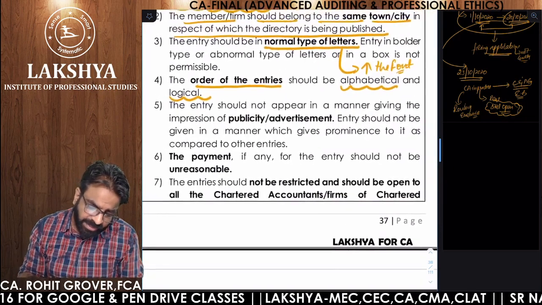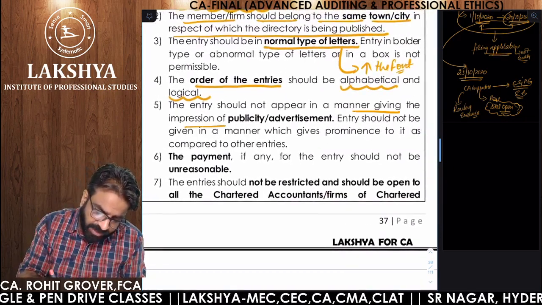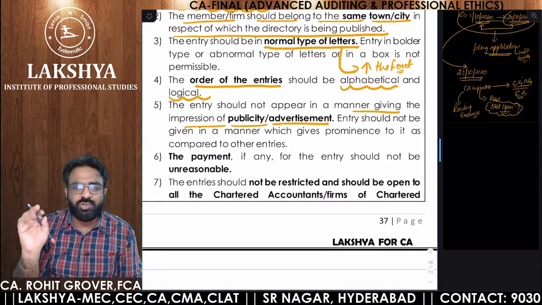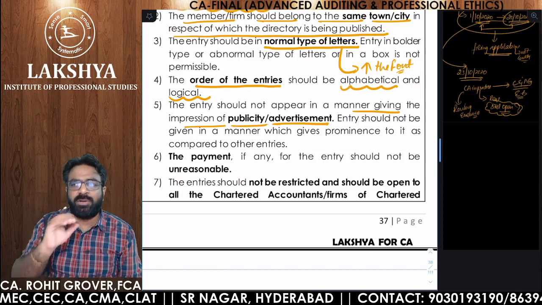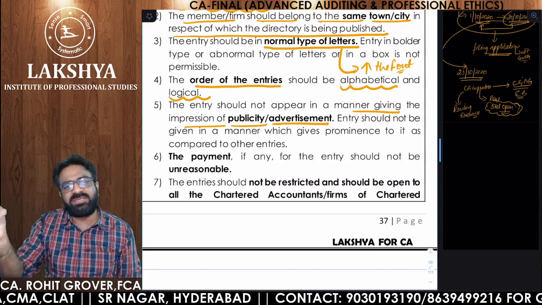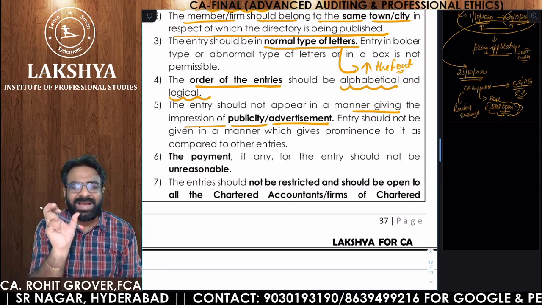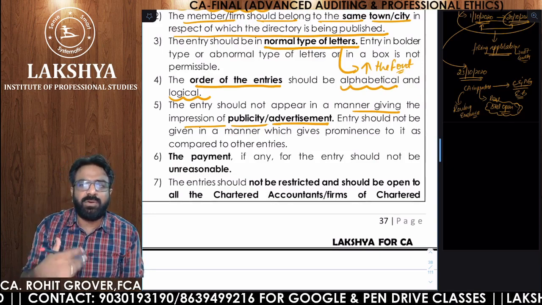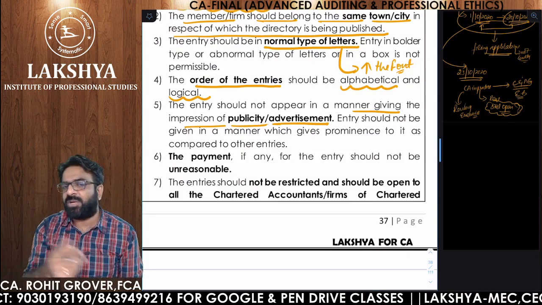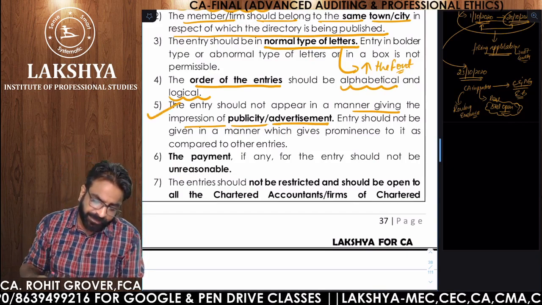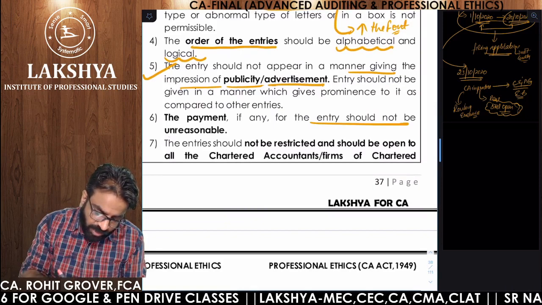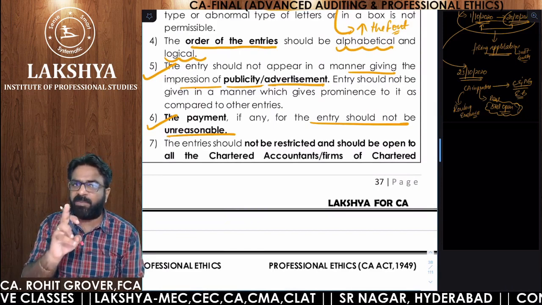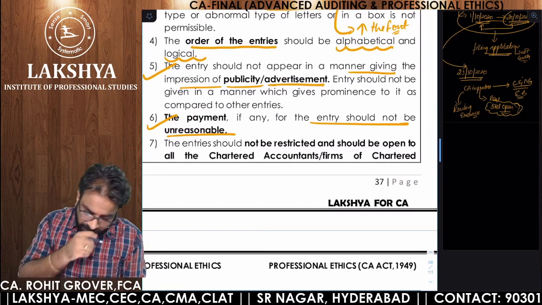Next guideline. Entry should not appear in a manner giving the impression of publicity or advertisement. Simply, your name should be there and your phone number should be given. You should not write anything extra, like having experience of 10 years, having experience of 20 years, along with your name. If you are unnecessarily advertising your professional attainments or publicizing your experience, then you are guilty of professional misconduct. Clear? Next point. The payment for any entry should not be unreasonable. I already told you, whatever the normal person is paying, the same amount you should pay. If you are paying any premium or extra amount, you are guilty of professional misconduct.